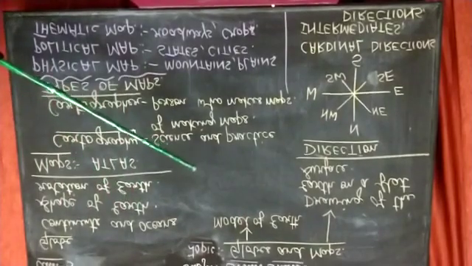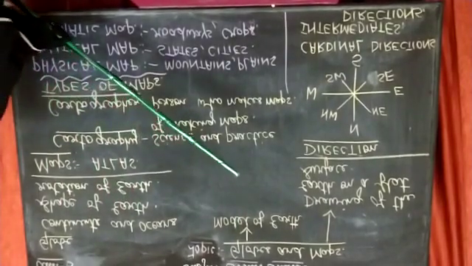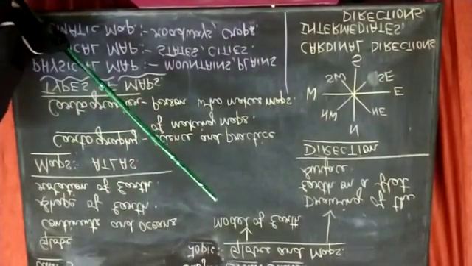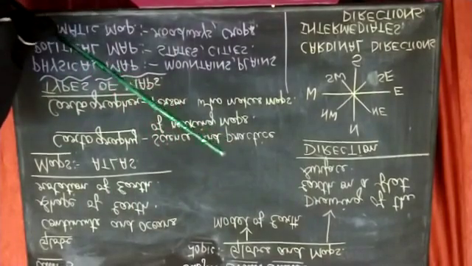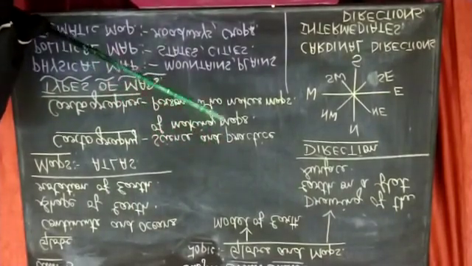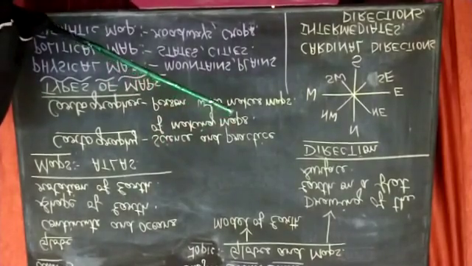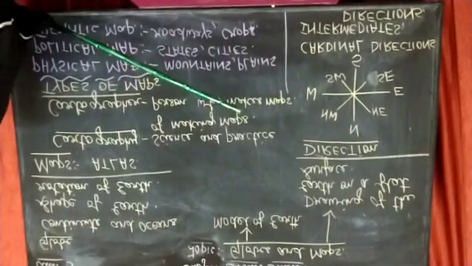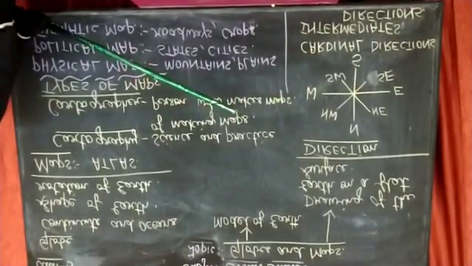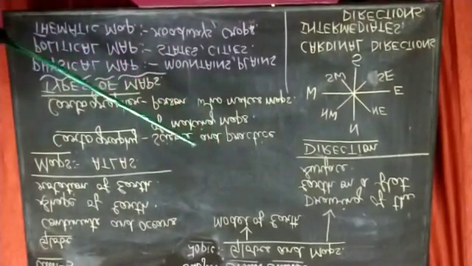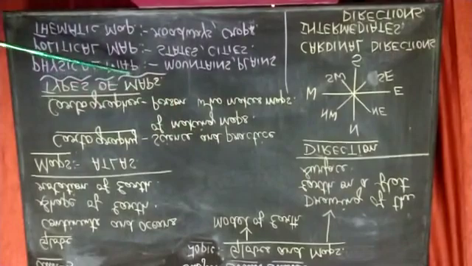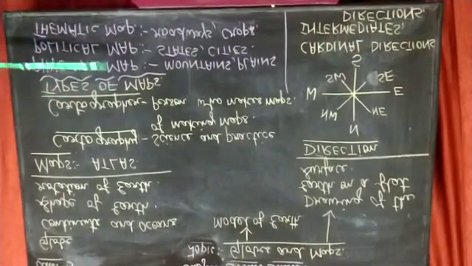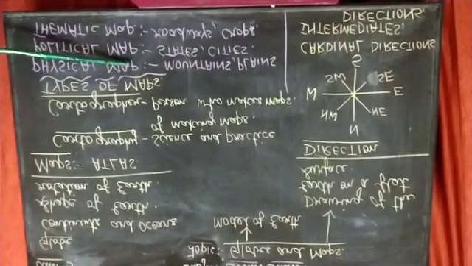But on a map, we can even know a small place. For example, on the map of India, if you want to know where Karnataka is and what places are present in Karnataka, then you can take a particular map called a political map, and then you can find out all the places there, which is very convenient. Now you will come to know about the types of maps. We have mainly 3 types of maps. First one is the physical map.